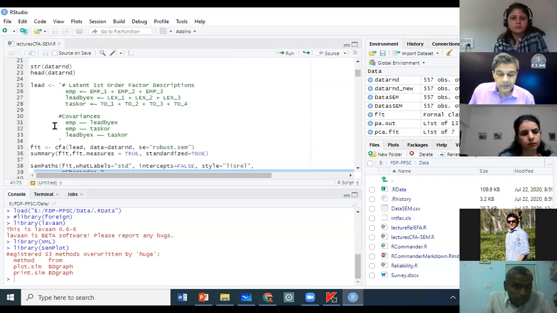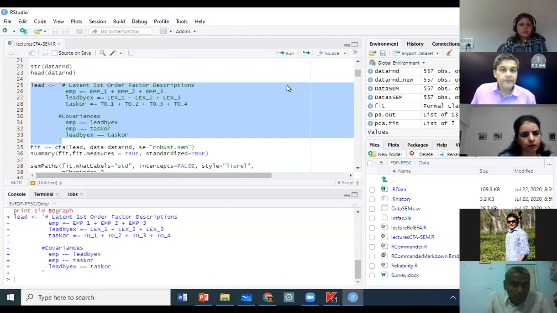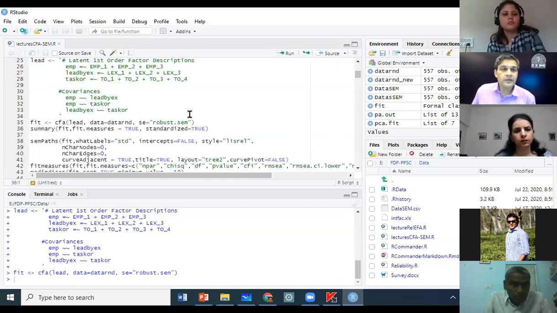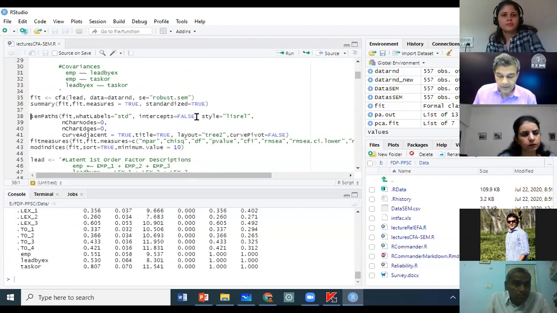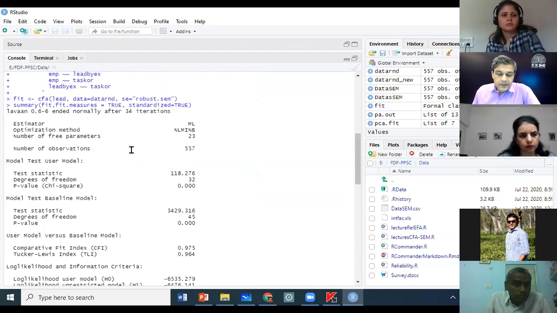And then, okay, so let us run this, right? I'm running my lead first. I'm declaring the model. Then I run the CFA. I have run CFA here. And then I ask the tool to print the summary of the output. This is what we had seen in the last class.